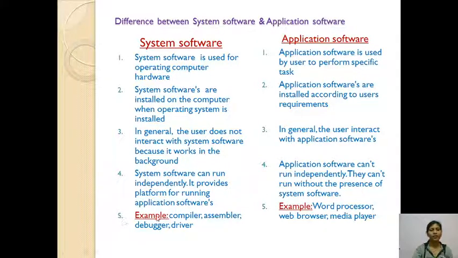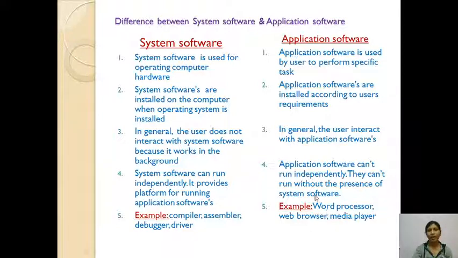The fifth difference is examples. Examples of system software are compiler, assembler, debugger, and driver. These are all examples of system software. They help to run the system properly, meaning any laptop or PC.